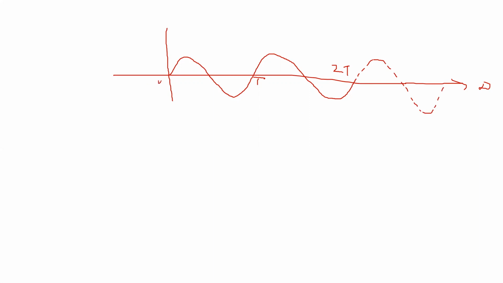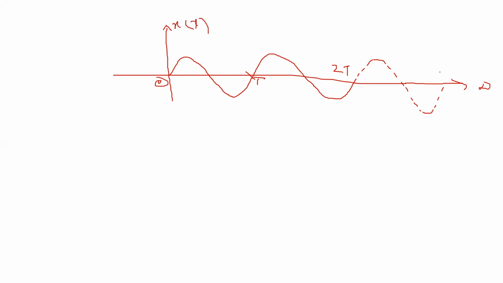Now you have to check. You can see here it is repeated. Its nature is repeated after a fixed interval of time, and this smallest interval is called time period. So from the plot, it seems it is a periodic signal.